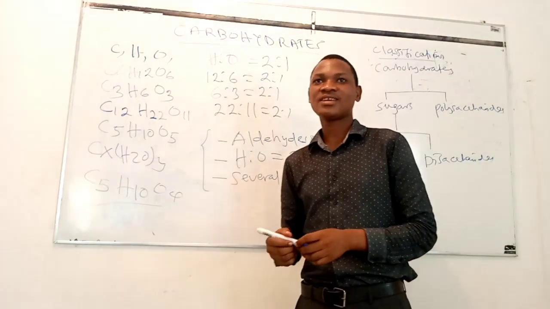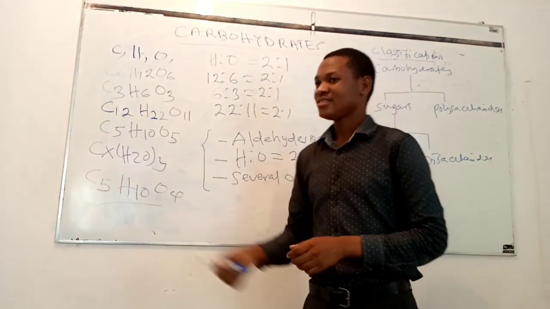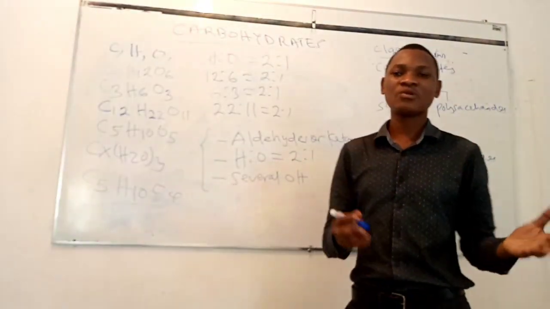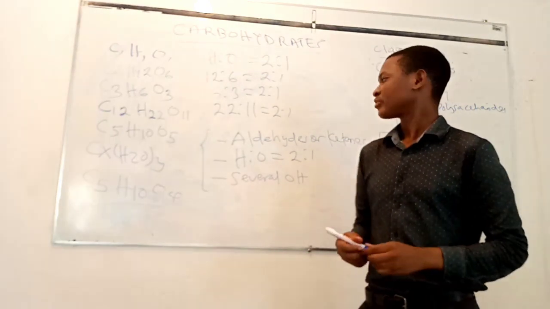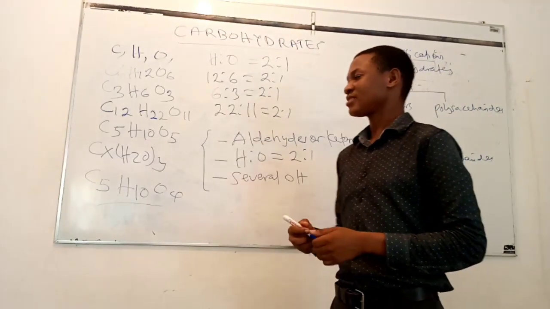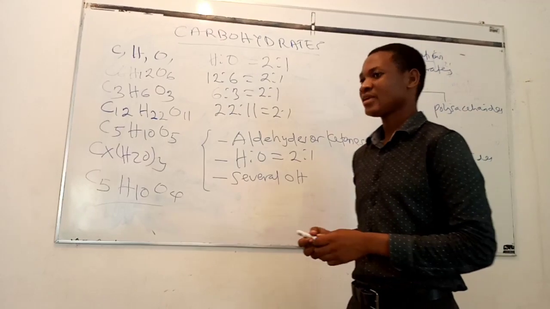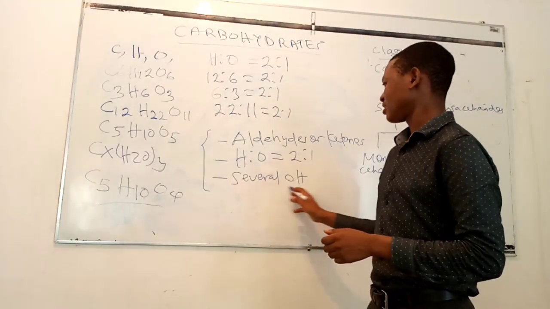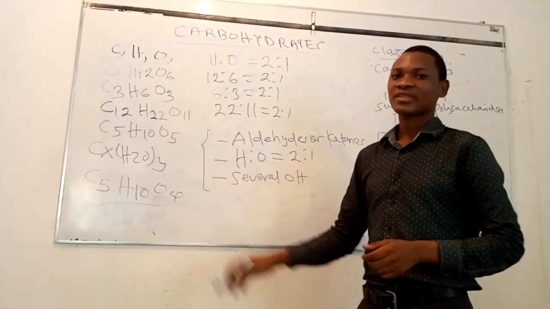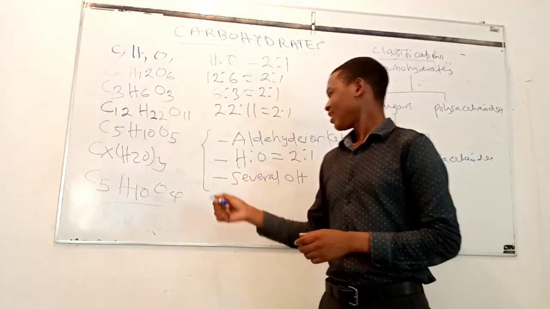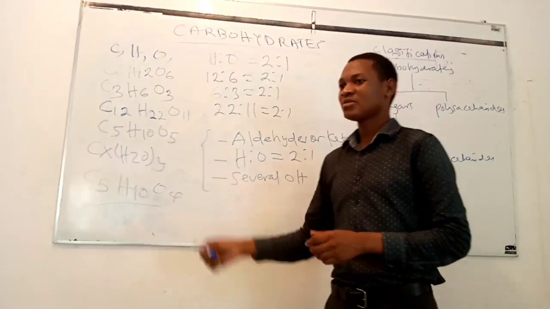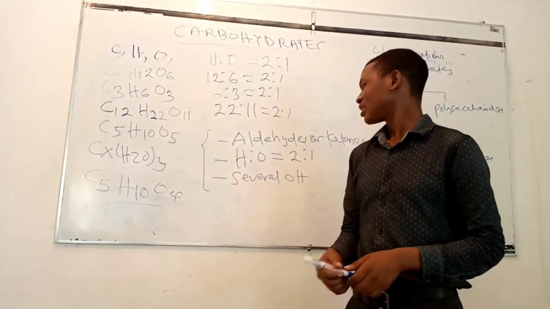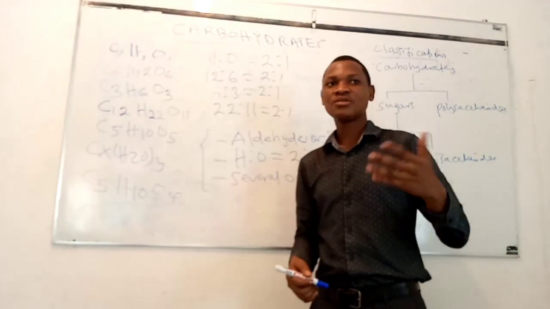Another basic property is the functional group which they contain. All carbohydrates are aldehydes or ketones, which means that they contain an aldehyde group or a keto group. We shall see examples of aldoses and examples of ketoses. Another basic property of carbohydrates is that they contain several hydroxyl groups. In carbohydrates, every carbon atom except the one which carries the functional group has one hydroxyl group. So they have several hydroxyl groups.